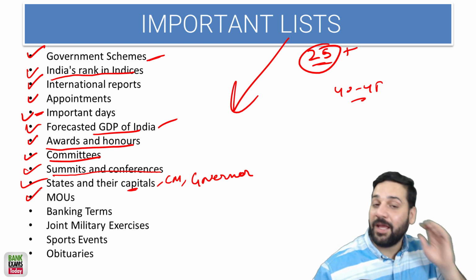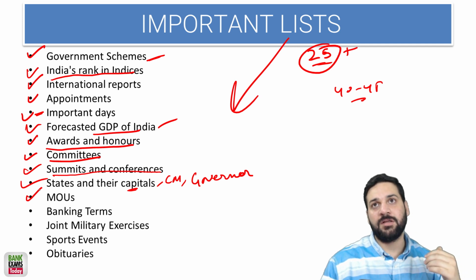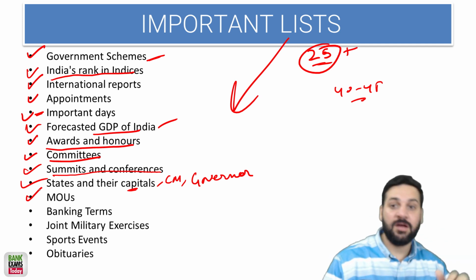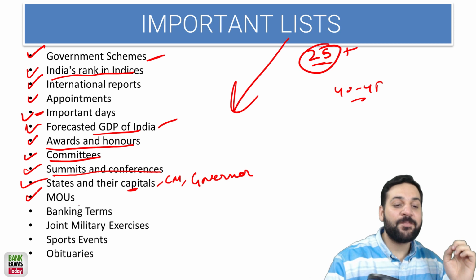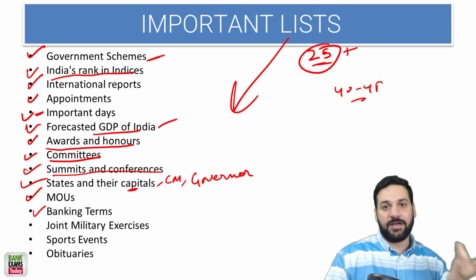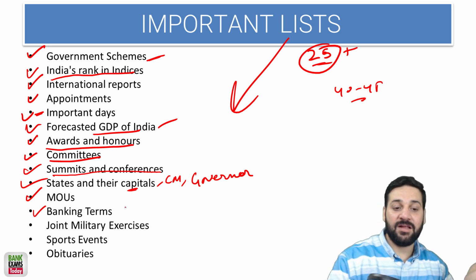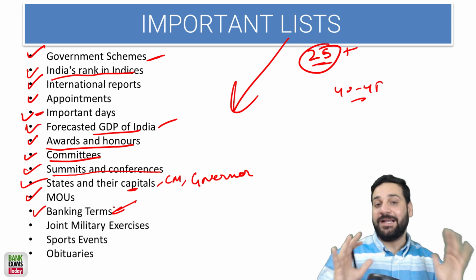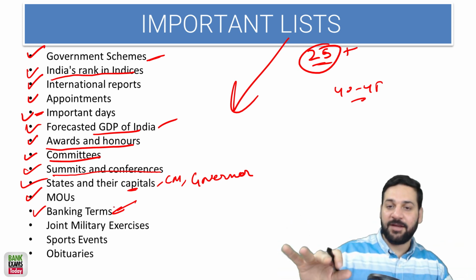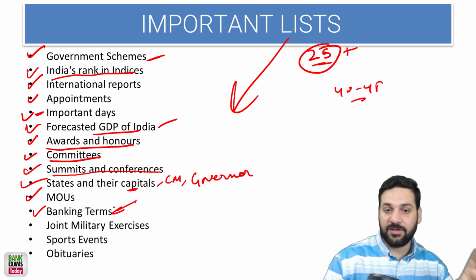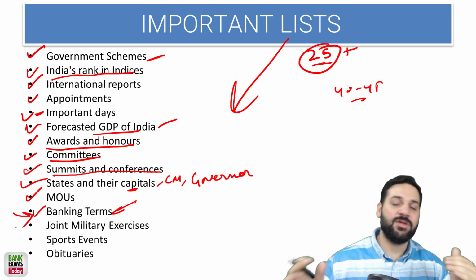So MOUs are really important, the MOUs of India with various countries. I mean, recently India signed an MOU with Sierra Leone, a country in Africa. So that is really important. Okay. Banking terms are again very important. Banking terms and financial awareness are really important, students. There are certain topics that are in the news, so it is not a static topic, right? Whatever is in the news, it will be there in the important list and it will be there in the exam as well. Whatever banking concept is in the news, it's really important.